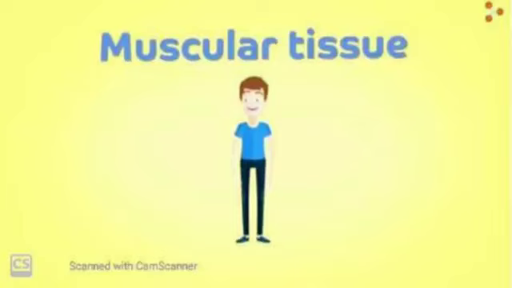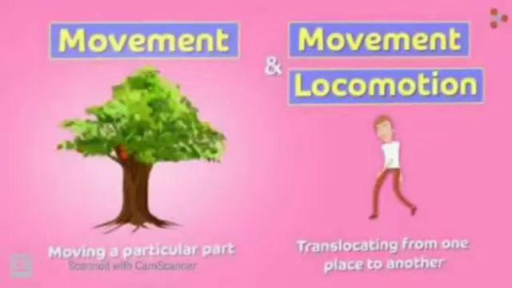Which tissue helps us to move? Yes, it is the muscular tissue. So, muscular tissue is responsible to bring about movement and locomotion in our body. Children, you should first understand the difference between movement and locomotion. When we move any particular part of our body, it is called movement. But when we move from one place to another, or when the whole body moves, it is called locomotion.